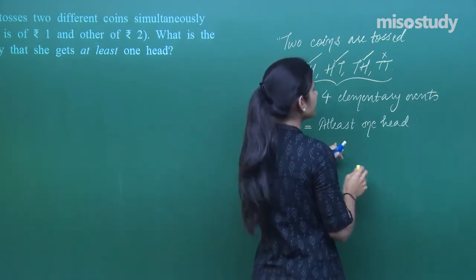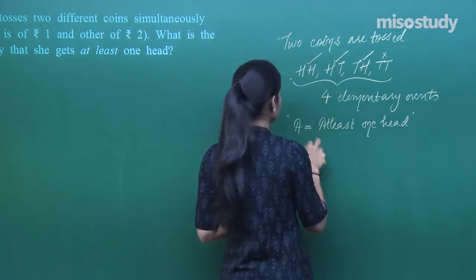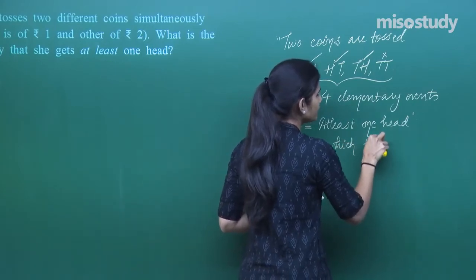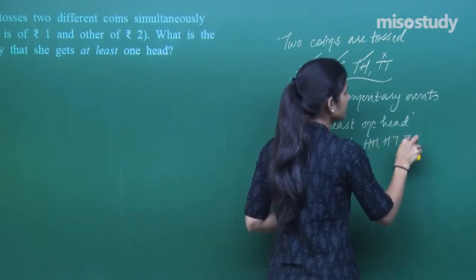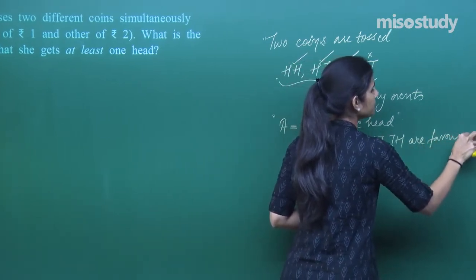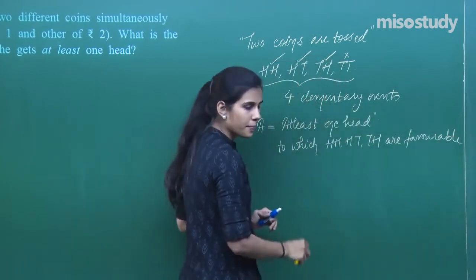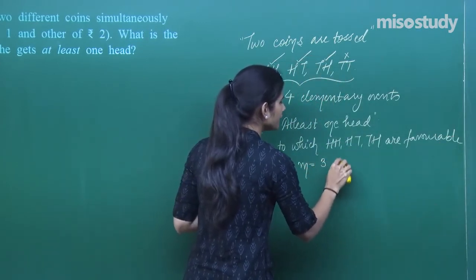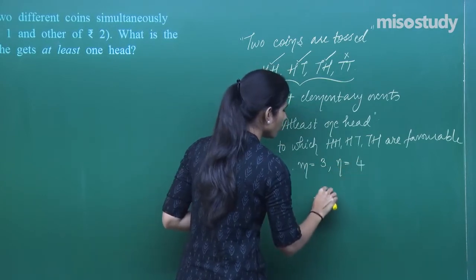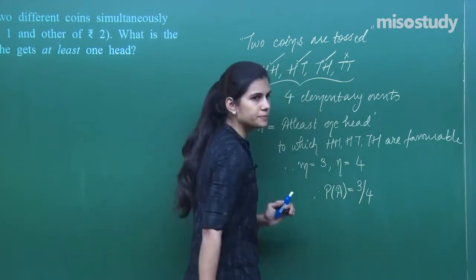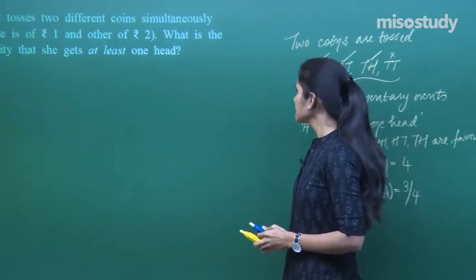So, I will say A is at least one head to which HH, HT, TH are favorable. Therefore, number of elementary events favorable to event A are 3 and total number of elementary events are 4. So, probability of A is 3 by 4. Clear? Let's move to the next question.